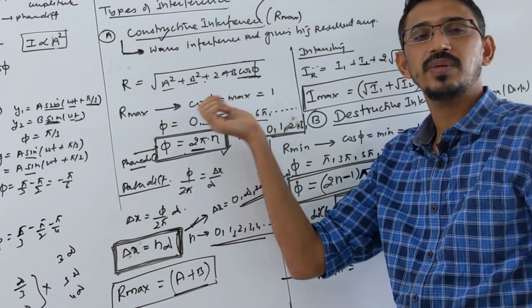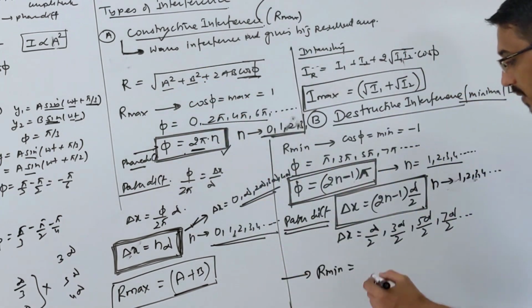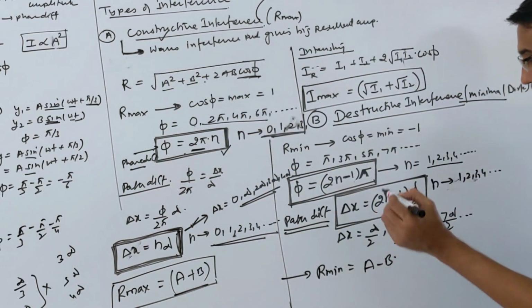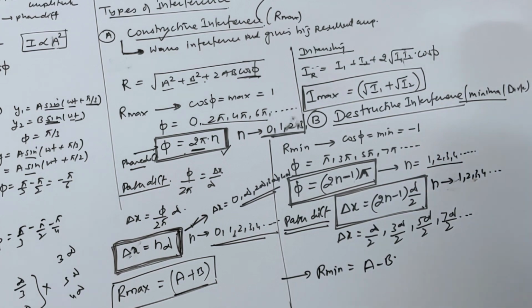That becomes (a minus b) whole square and root. So what is the answer? Simply a minus what? b. Correct.